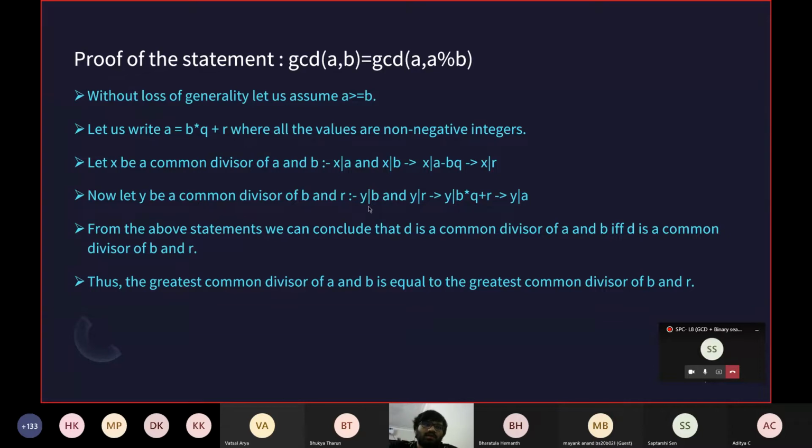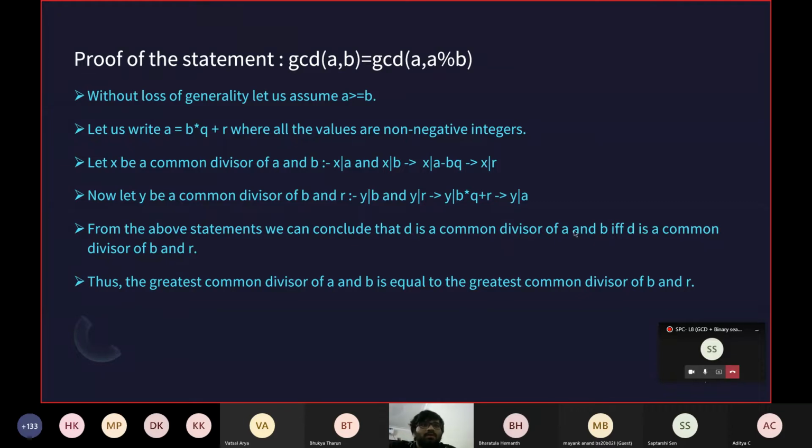So now we know if y divides b and y divides r, then it will divide a. From these two statements, I can conclude that essentially, if d is a common divisor of a and b, then d is also a common divisor of b and r, and the converse as well, meaning if d is a common divisor of b and r, then it is a common divisor of a and b as well.